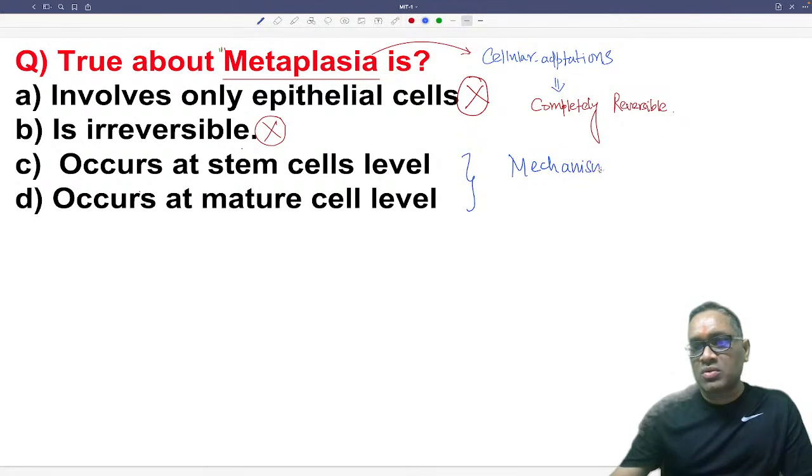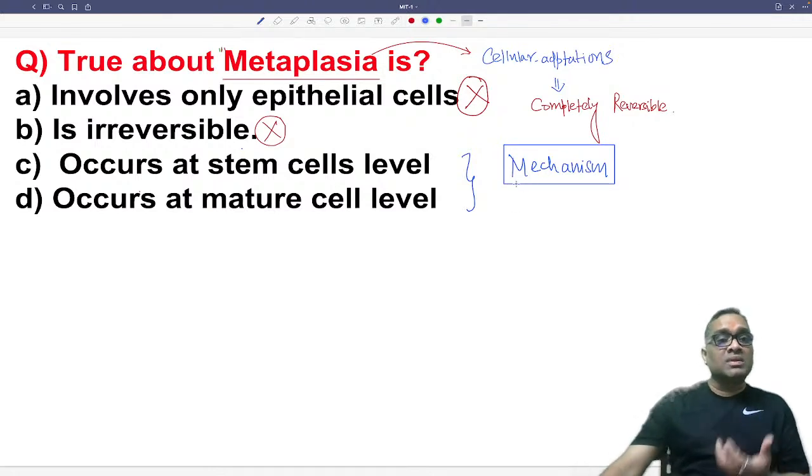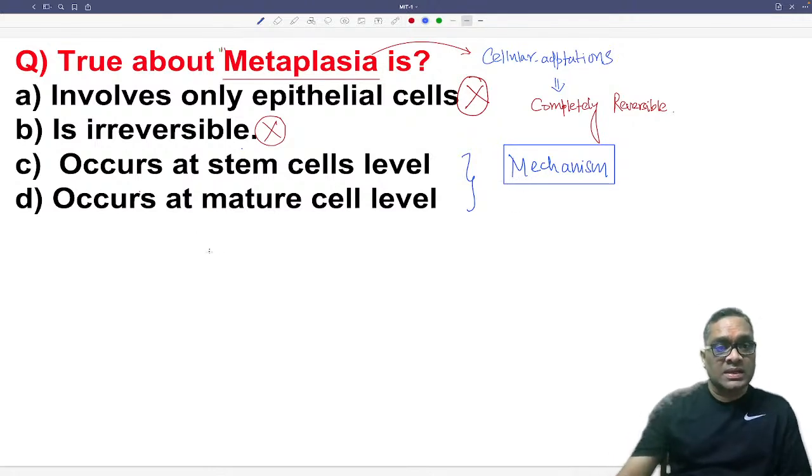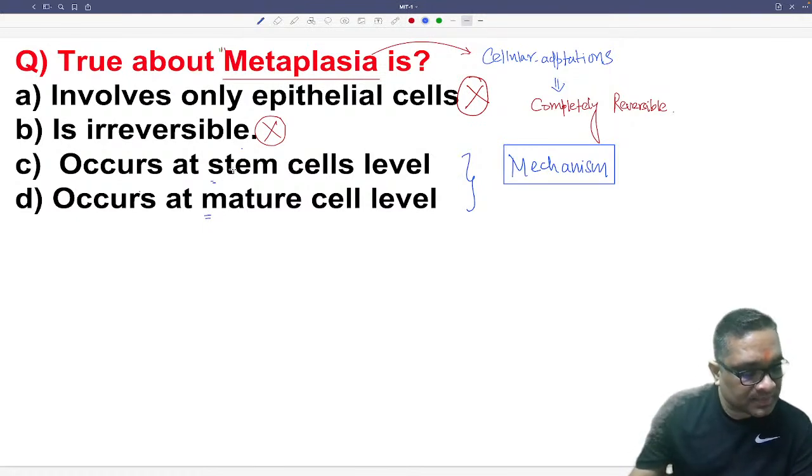So here he is not talking about the definition of metaplasia. Now understand, the examiner is talking about the mechanism of metaplasia, right? So what should be the mechanism? What should be the mechanism at mature cell level or stem cell level? Can you tell me in the comment box?